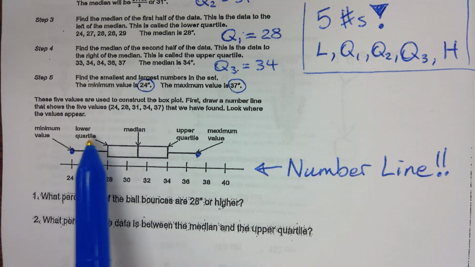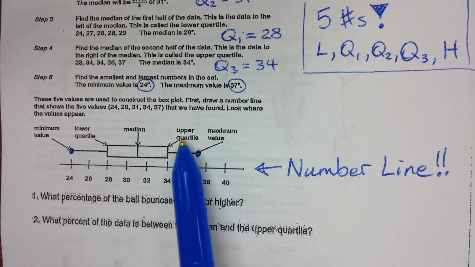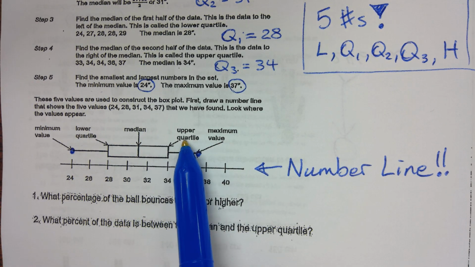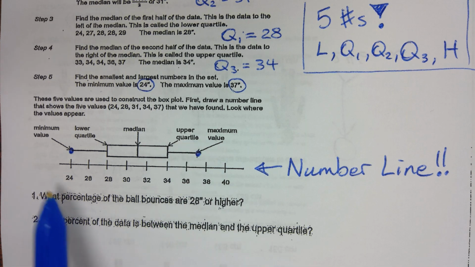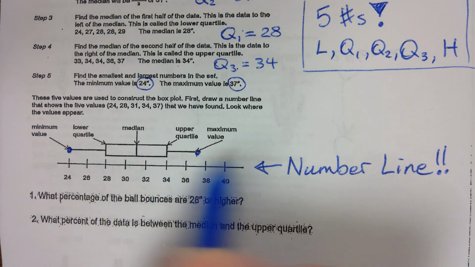Q1 is also called your lower quartile, and Q3 is called your upper quartile. What does the word quarter remind you of? 25%. Excellent.